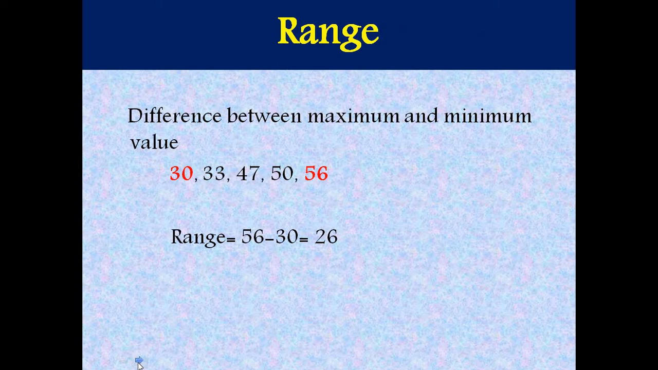What is range? Range is the simple difference between minimum value and maximum value. For example, we have 5 observations: 30, 33, 47, 50 and 56. So range here is maximum value, which is 56, minus the minimum value, which is 30. Answer is 26. Here our range is 26.